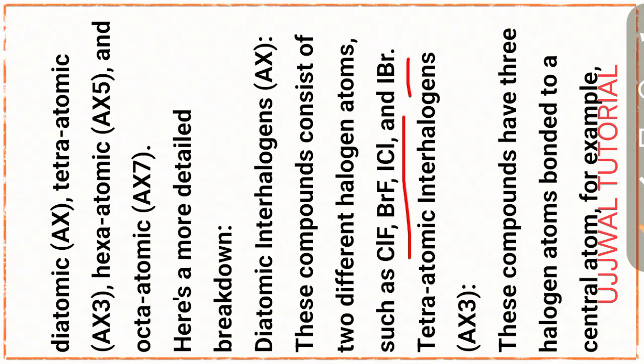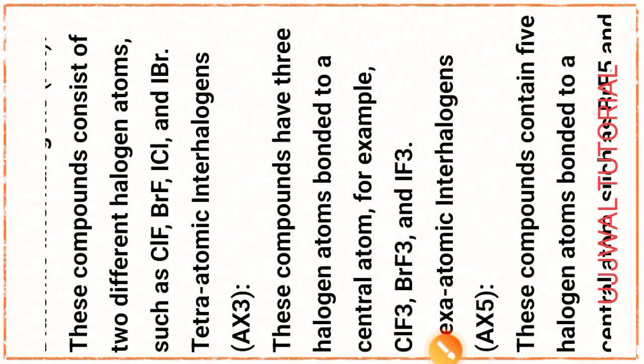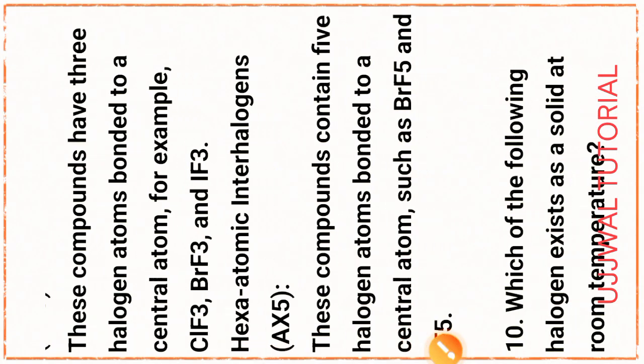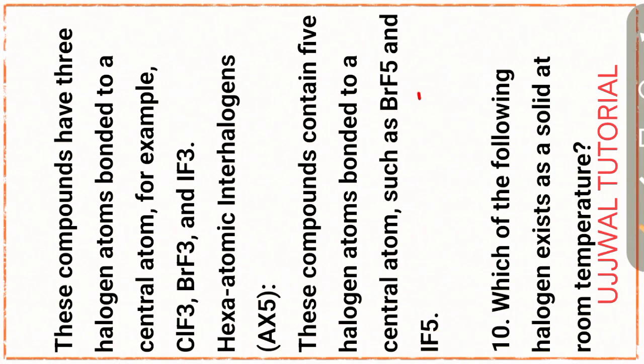Tetratomic interhalogens, for example: ClF3, BrF3, and IF3. Hexatomic interhalogens, for example: BrF5 and IF5. Clear?